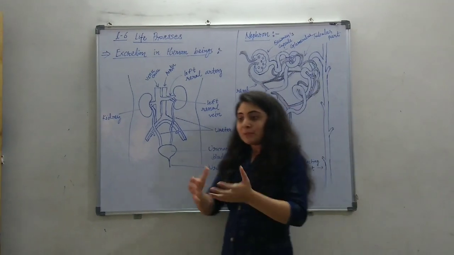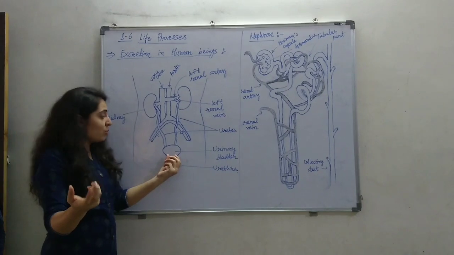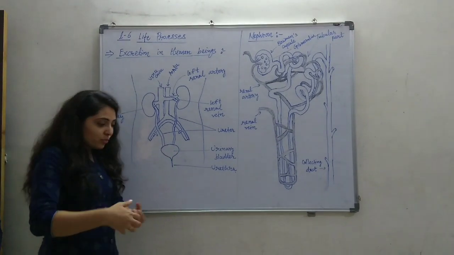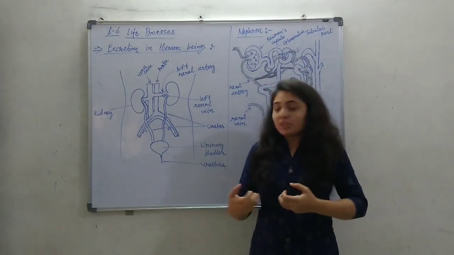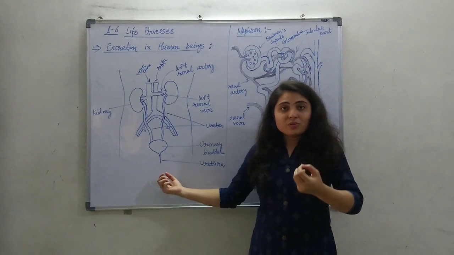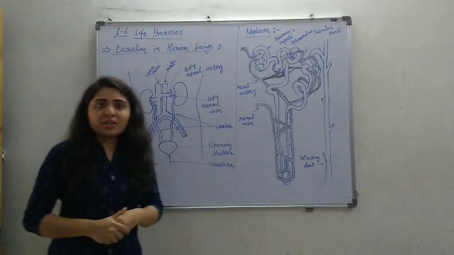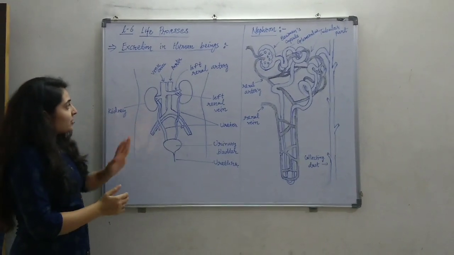In the urinary bladder, the waste is nothing but urine. That urine is collected here, and when it is completely filled and there is an urge to urinate, the urethra, which is a muscular tube, throws the urine outside the body. So this is a simple structure of the excretory system.